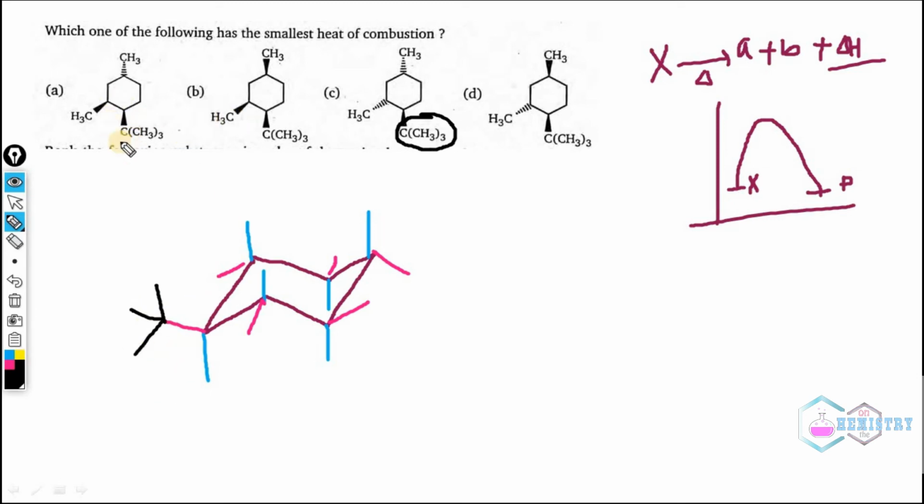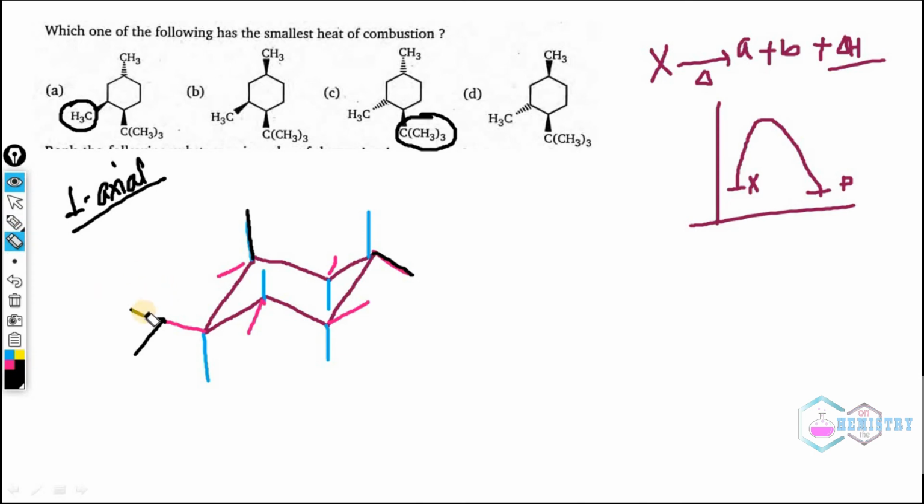Now, when it comes to the first compound, we can see that the CH3 group is adjacent to it, and it is also above the plane. Hence, the CH3 group will be in axial position, and this CH3 group is below the plane, so this one will be at this position. So in the first compound there is one axial group.